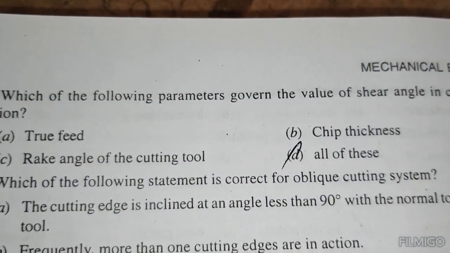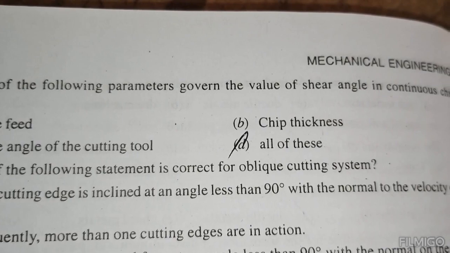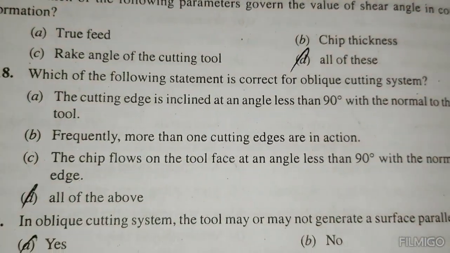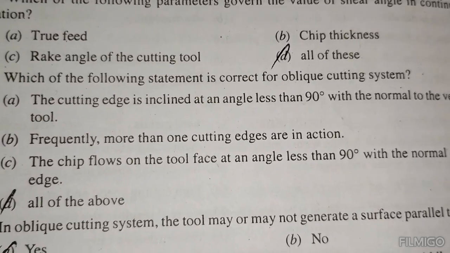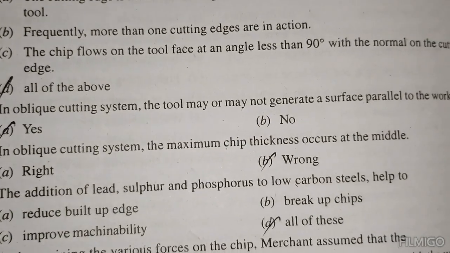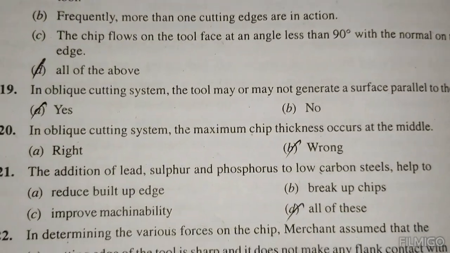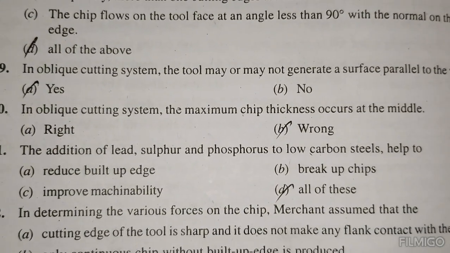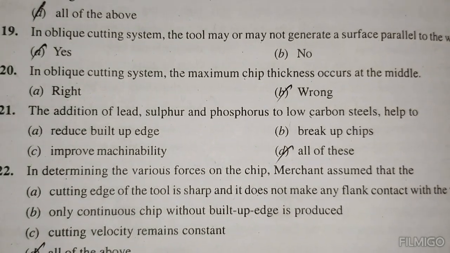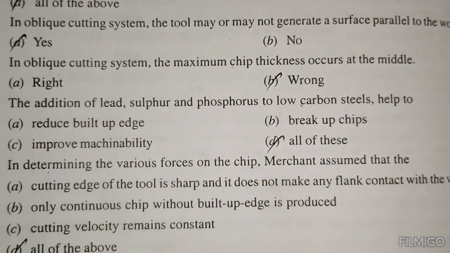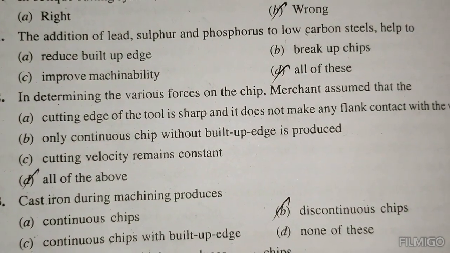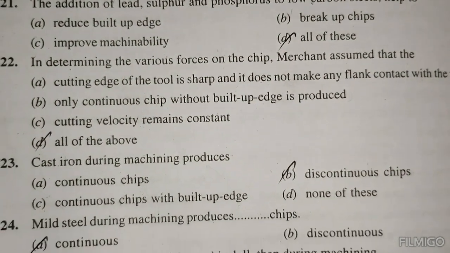Which of the following parameters govern the value of the shear angle in continuous chip formation? All of these. Which of the following statements is correct for the oblique cutting system? All of the above. In oblique cutting system, the tool may or may not generate a surface parallel to the workpiece: yes. In oblique cutting system, the maximum chip thickness occurs in the middle: wrong. The addition of lead, sulfur and phosphorus to low carbon steels helps to: all of the above. In determining the various forces on the chip, Merchant assumed that: all of the above.